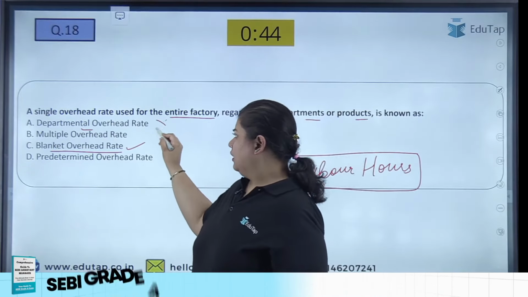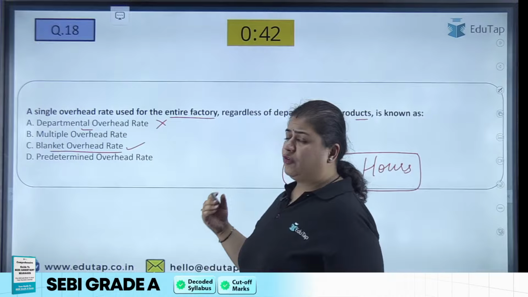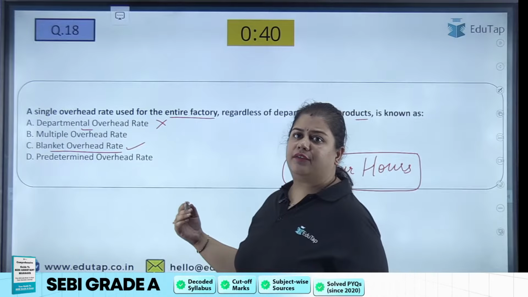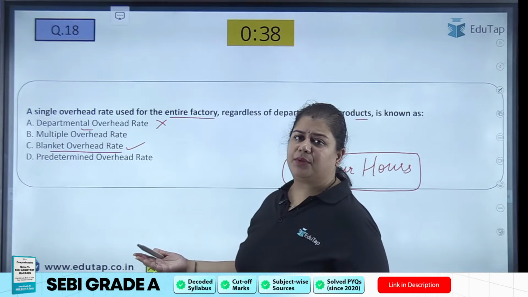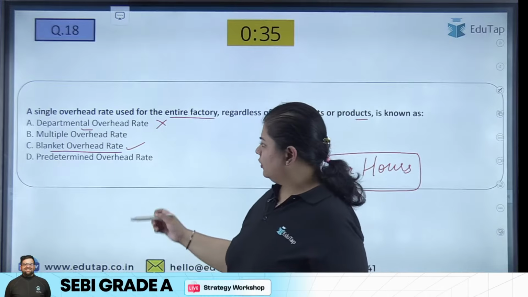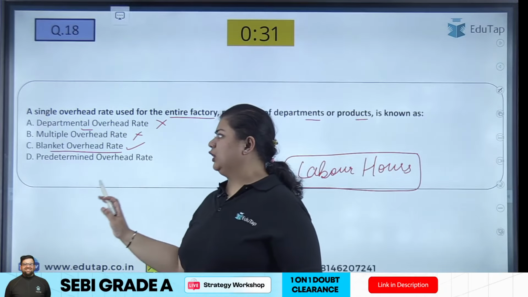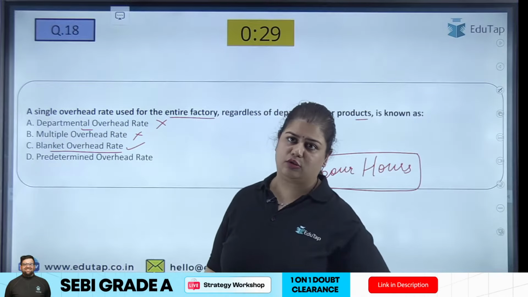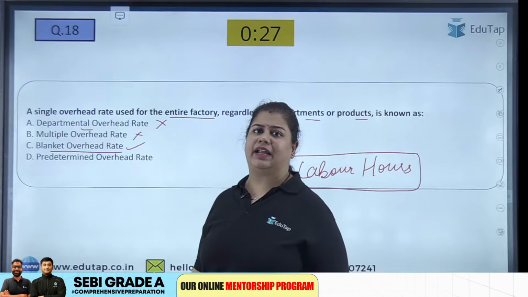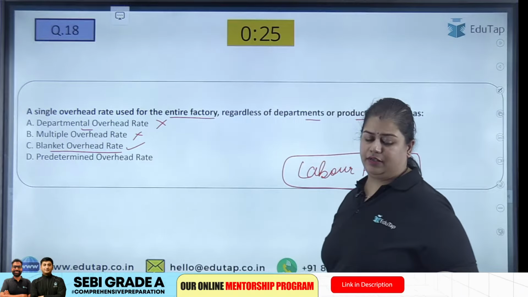Hence, this is wrong. For multiple overhead also, there will be multiple overhead rates for every department, process, product. So this is also incorrect. Predetermined overhead rate is to decide the overhead rate in advance. This can also be different. So the answer is blanket overhead rate when we are using a single rate, right?